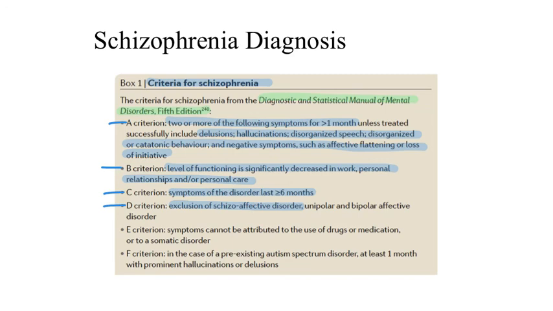Also under criterion D would be exclusion of unipolar depression and bipolar disorder. E is that the symptoms cannot be attributed to the use of drugs or medication or to another underlying medical disease. And F is that in the case of pre-existing autism spectrum disorder, there has to be at least 1 month with prominent hallucinations or delusions.